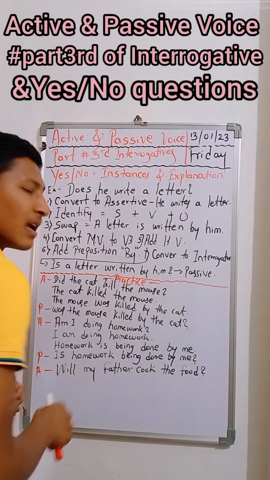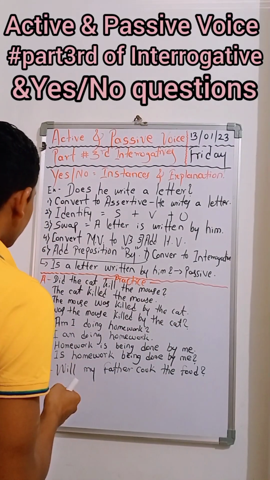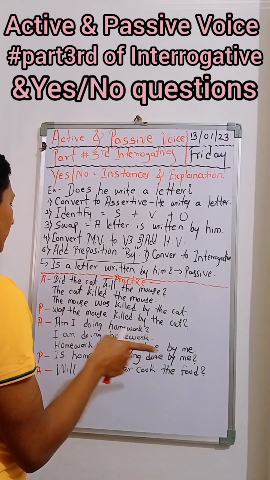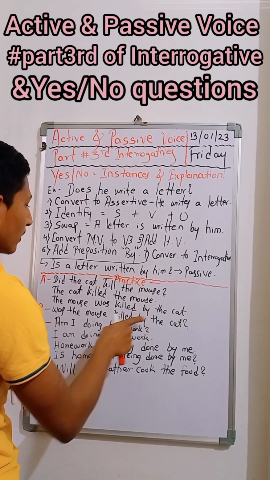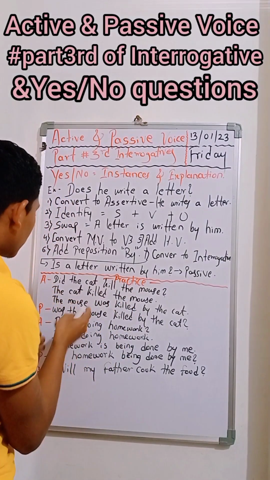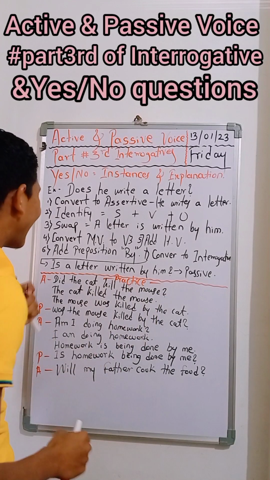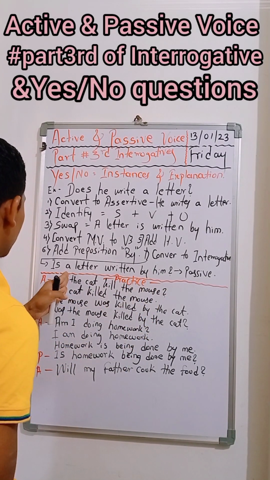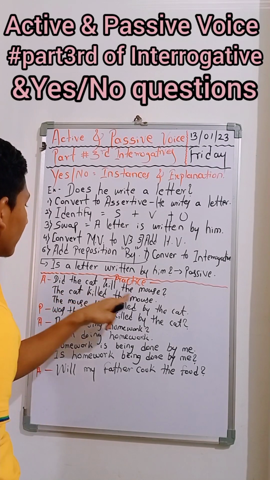What are all these sentences? First we have to swap. Swap means we have to take the object to subject, subject to object. But here the second step tells in the instance, did the cat kill the mouse, we have to remove did, and that becomes the cat killed the mouse.